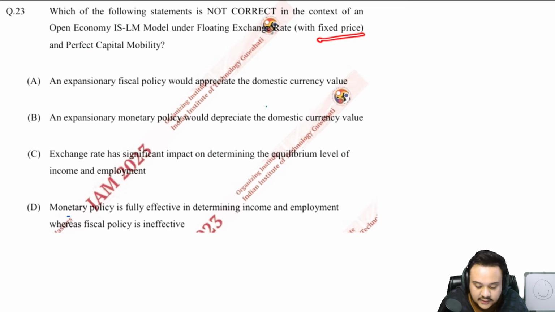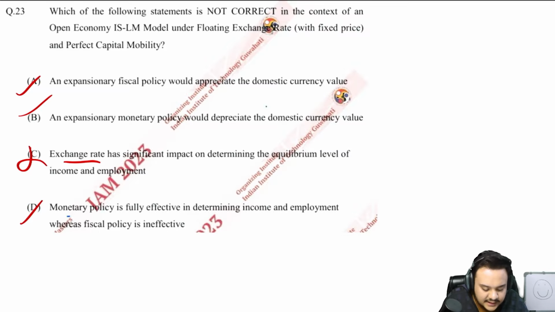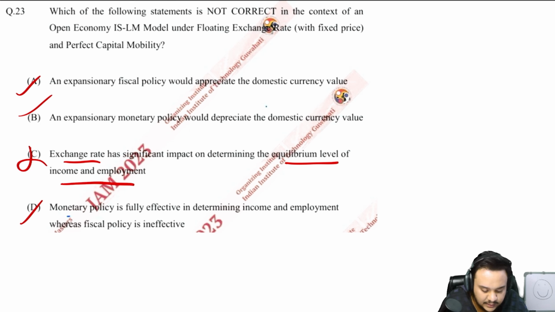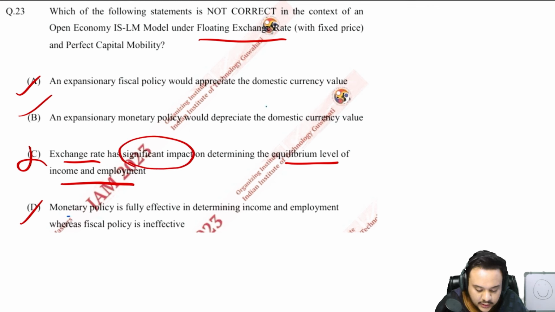The price is fixed, so the monetary policy is going to be there if the price changes, right? And obviously there is flexible exchange rate, as you can see. If you just look at all of the options, I won't waste a lot of time on this, all of these options are right. If you look at the third statement, it says that exchange rate has significant impact on determining the equilibrium level of income and employment. There is flexible exchange rate. Okay, and it says that it has a significant impact on determining the equilibrium level of income and unemployment.